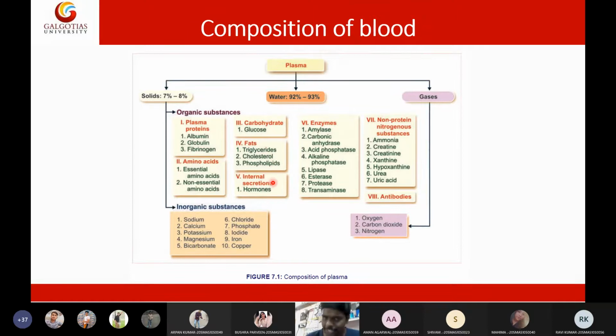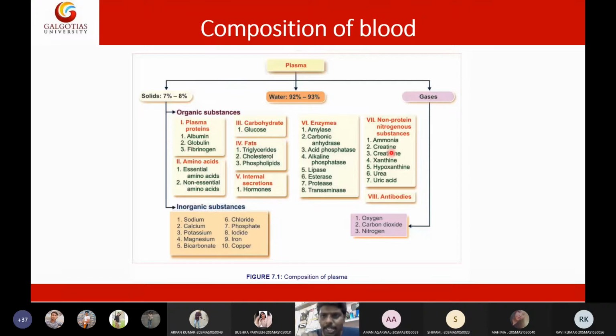Then hormones are present. Enzymes are present, such as amylase, acid phosphatase, alkaline phosphatase, esterase, protease. Then we have non-protein nitrogenous substances such as ammonia, creatinine, xanthine, hypoxanthine, urea, uric acid. These are non-protein nitrogenous compounds, which are basically byproducts of either proteins or nucleic acids.